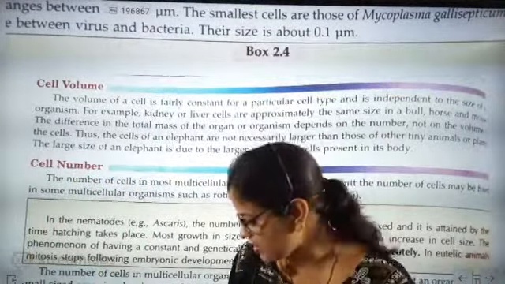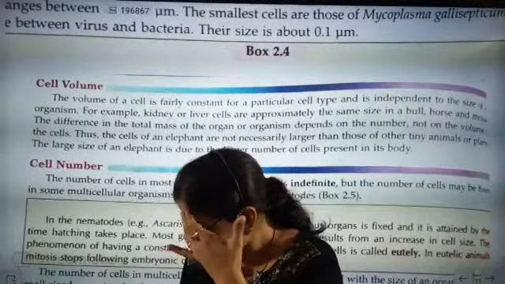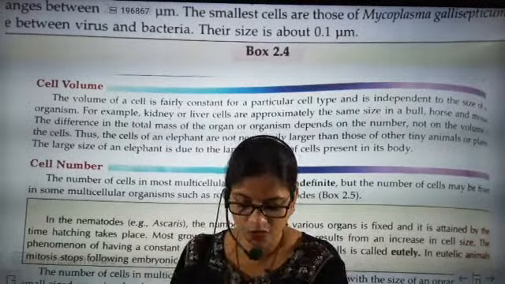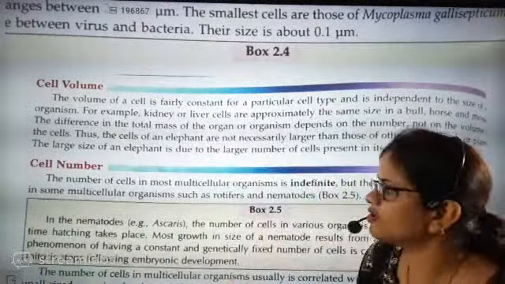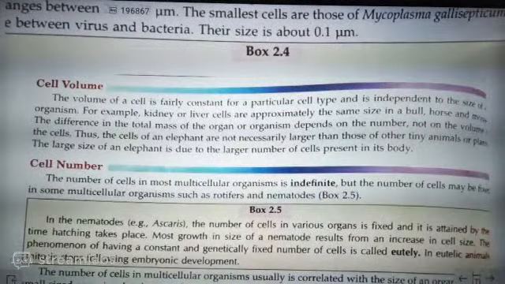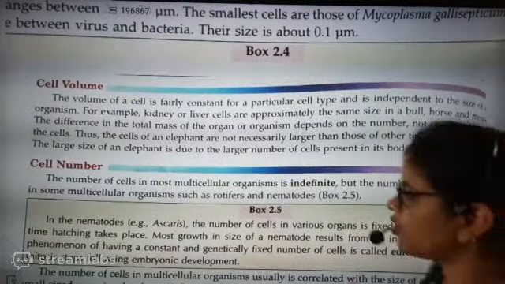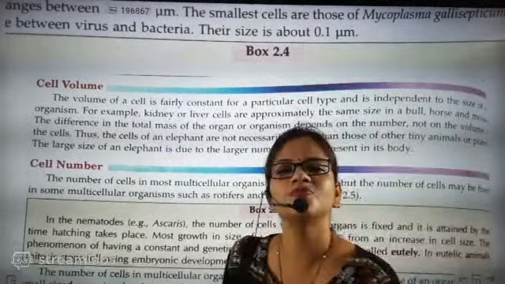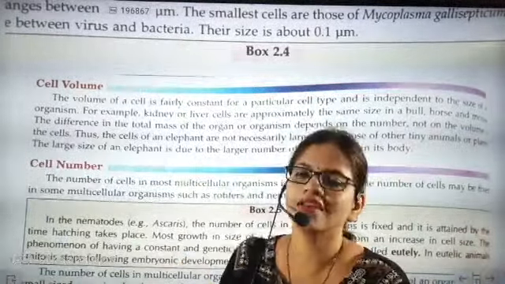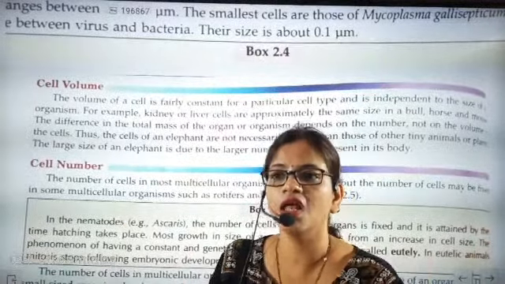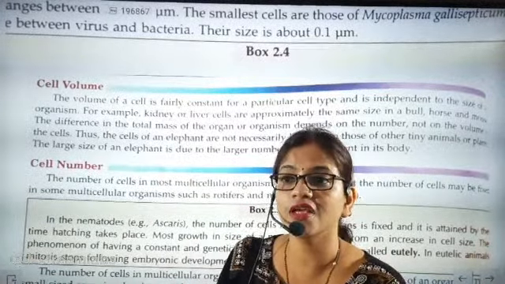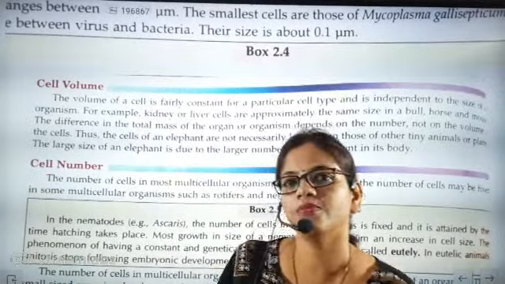The volume of a cell is fixed. It is not going to change. But the important thing is that it is the number of cells present in the organism that creates the difference. Think about a whale having a number of cells and a dolphin having a number of cells.